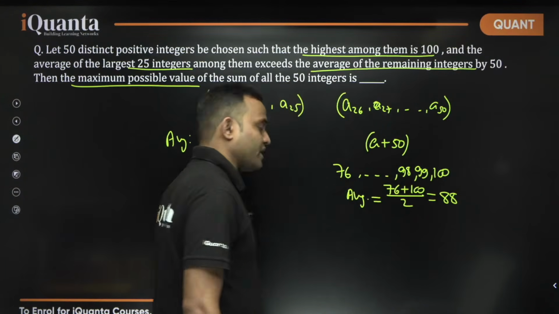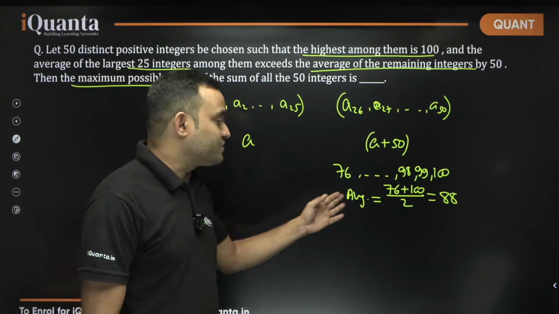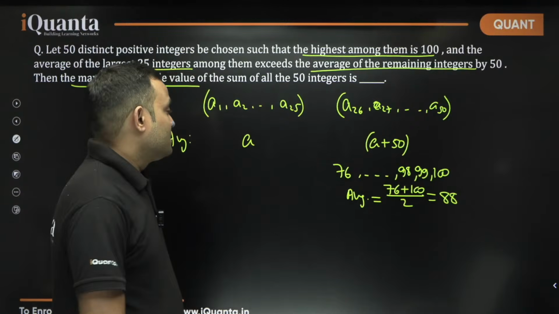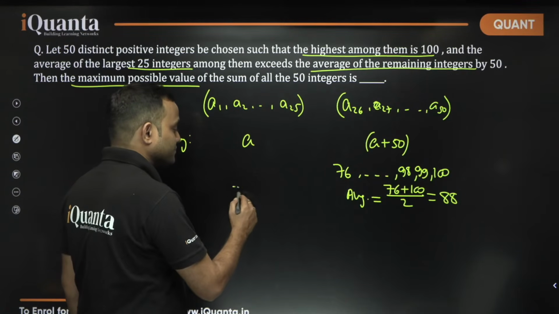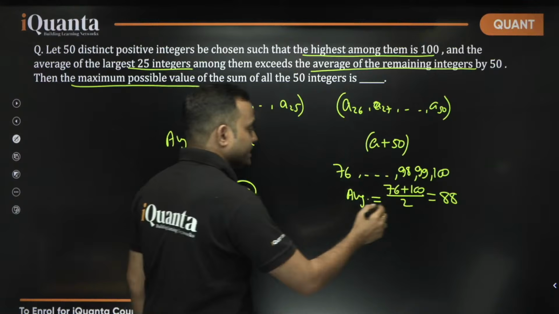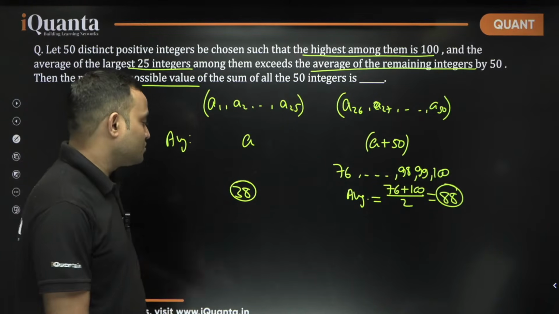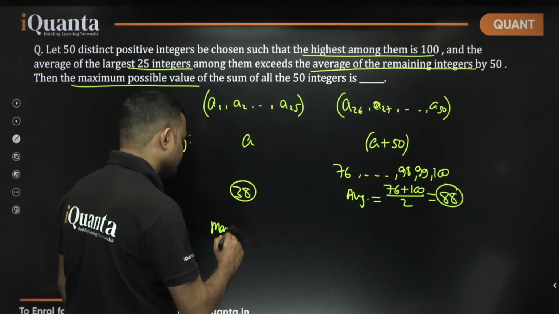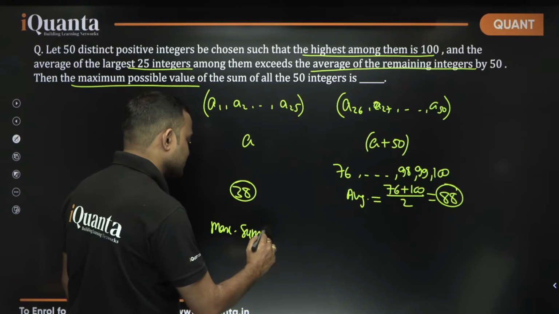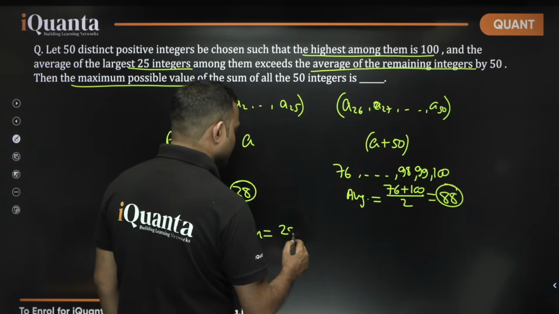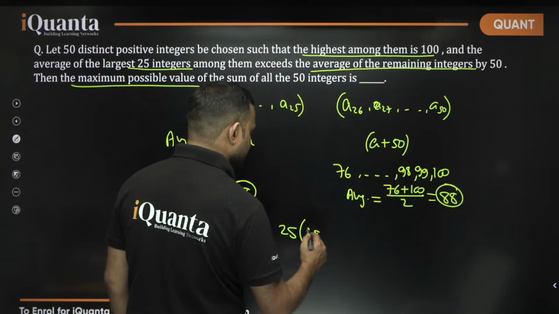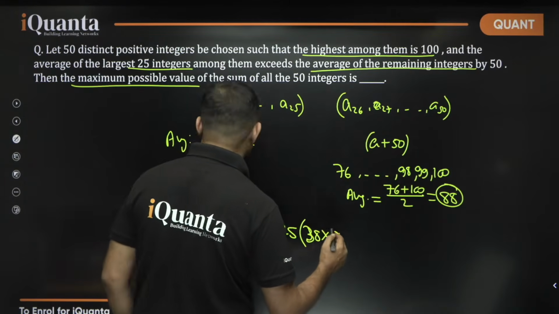That is equal to 88. So the average of these numbers is 88. The average of these numbers must be 38, which is 50 more, right? So that's what we need to do. The maximum sum will be equal to 25 into 38, as this is the average, plus 88.